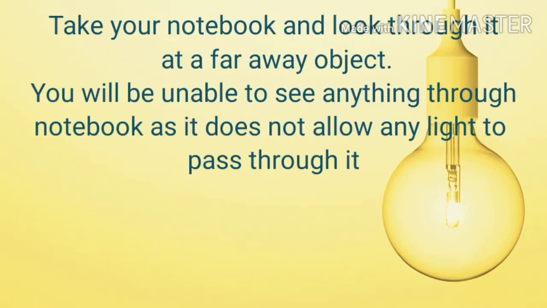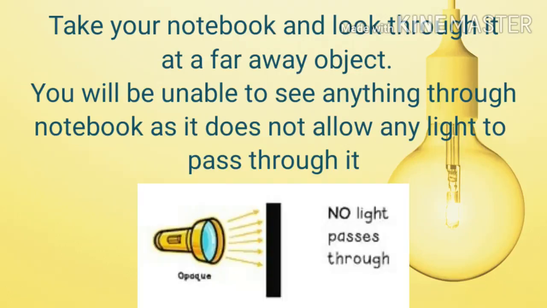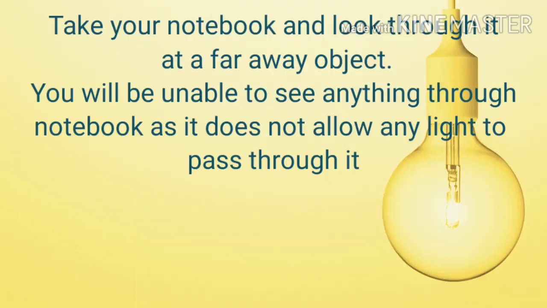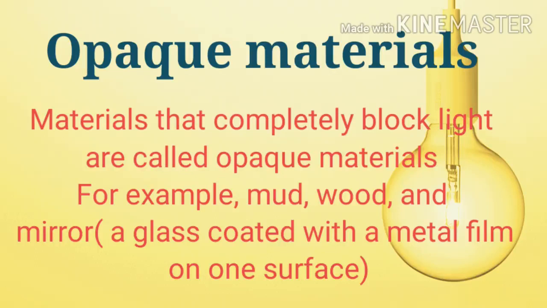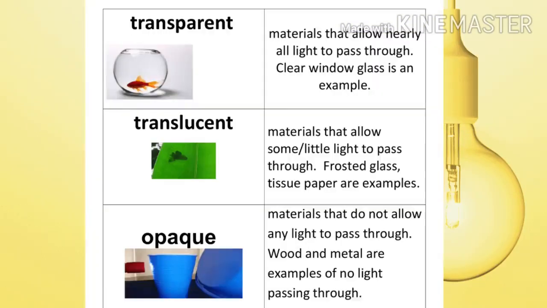Take your notebook or pencil box and look through it at a faraway object. You will be unable to see anything through the notebook as it does not allow any light to pass through it. So, we can say that materials that completely block light are called opaque materials. For example, mud, wood, and mirror.